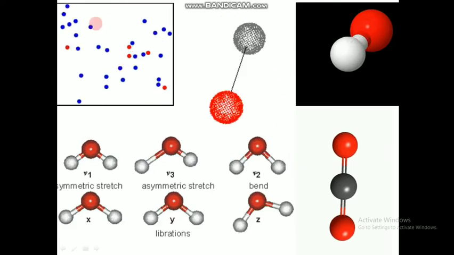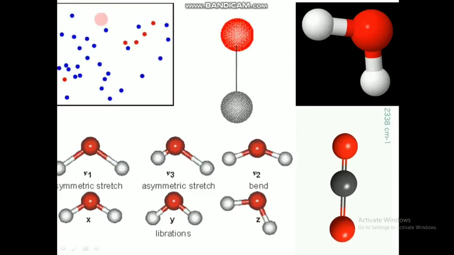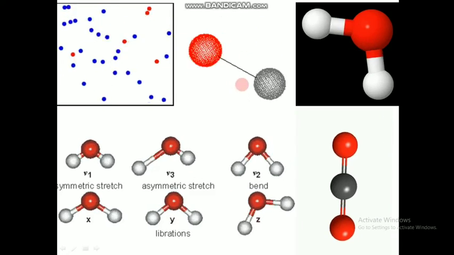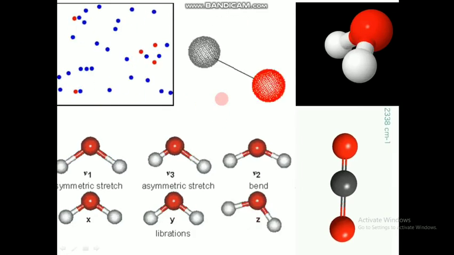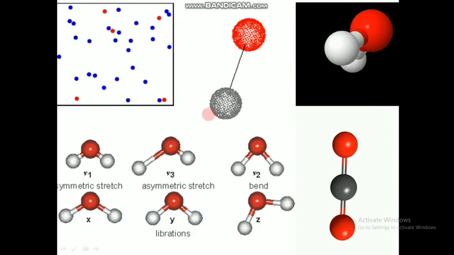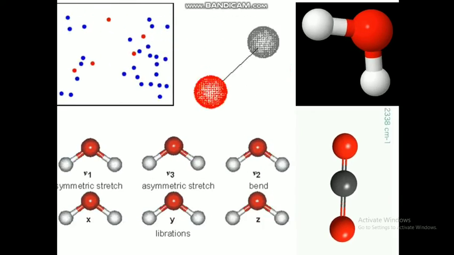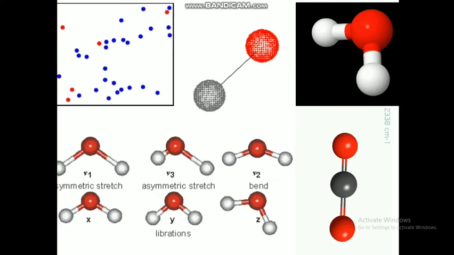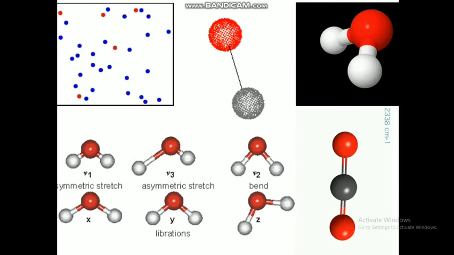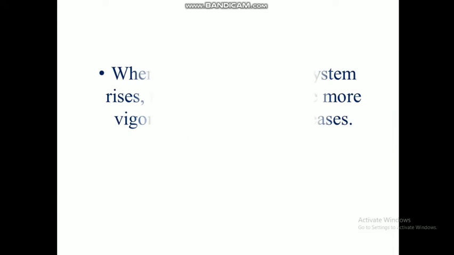So for example, if we consider this box, if we are giving more energy to it, the particles will move randomly, and if it is a rotatory motion, it will move in a faster way. So that's why we can tell when we provide more heat energy, entropy will increase. Similarly, if you decrease the heat energy provided, the entropy will also decrease. So that's what the third law is stating.